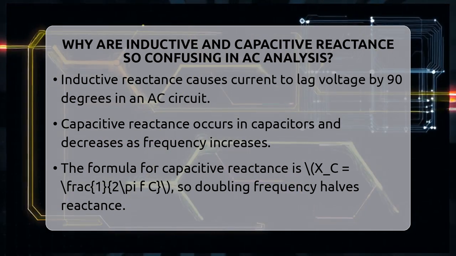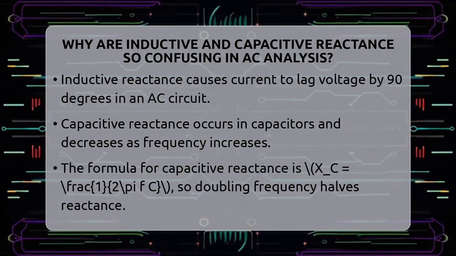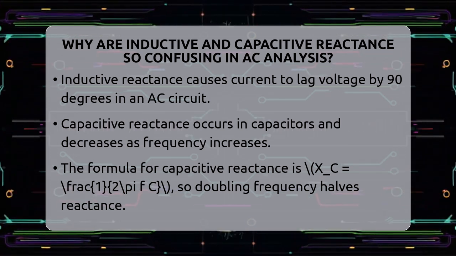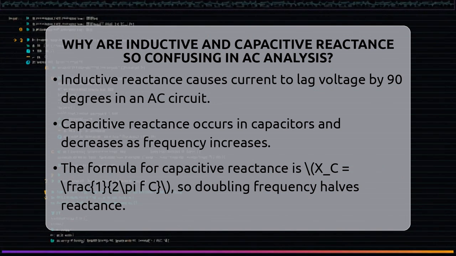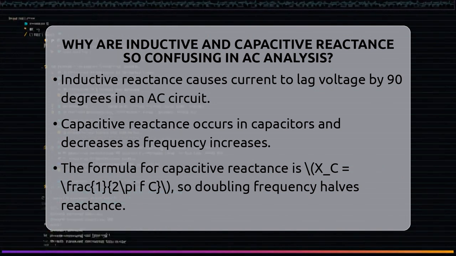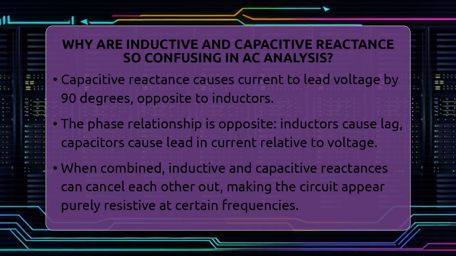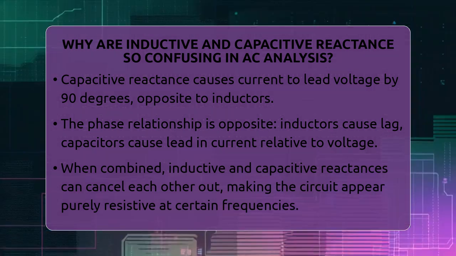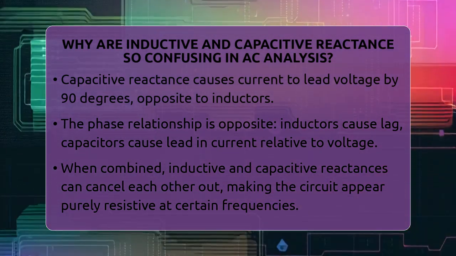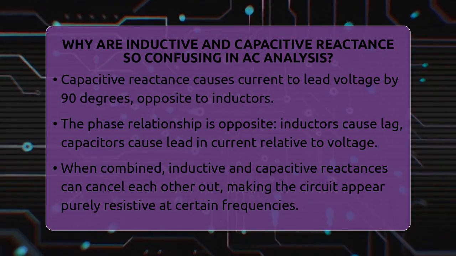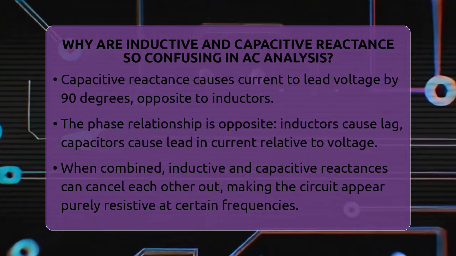Capacitive reactance, on the other hand, occurs in capacitors, which store electrical energy in an electric field. The interesting part is that as the frequency increases, the opposition decreases. The formula for capacitive reactance is 1 divided by 2 pi times the frequency times the capacitance. So, if the frequency doubles, the capacitive reactance halves. Capacitive reactance makes the current lead the voltage by 90 degrees, which flips the phase relationship seen in inductors.